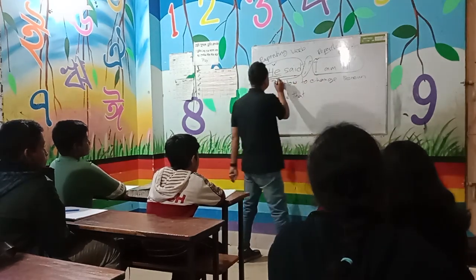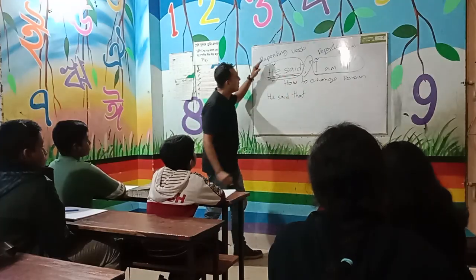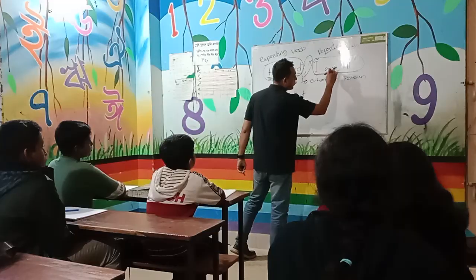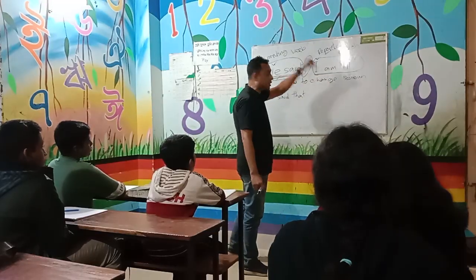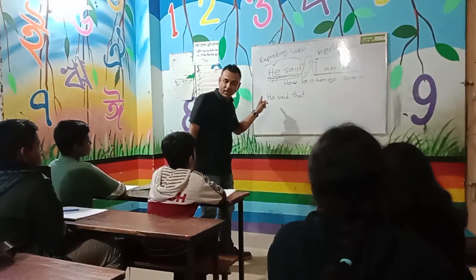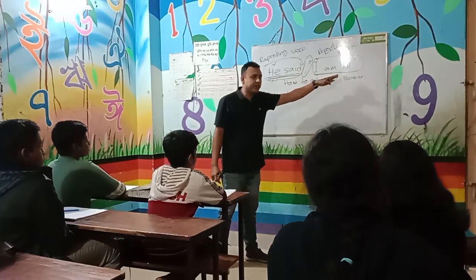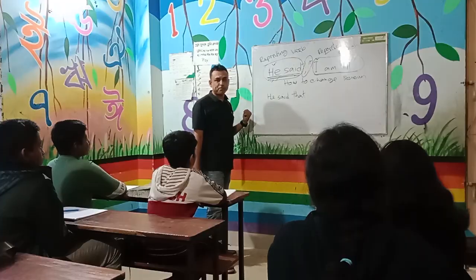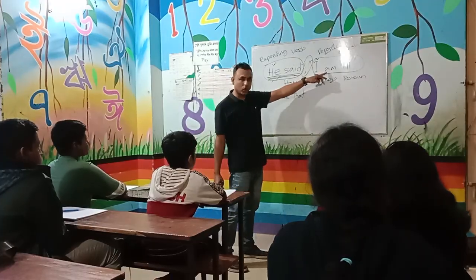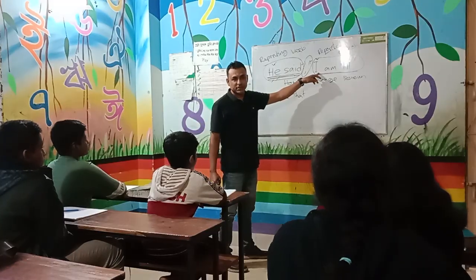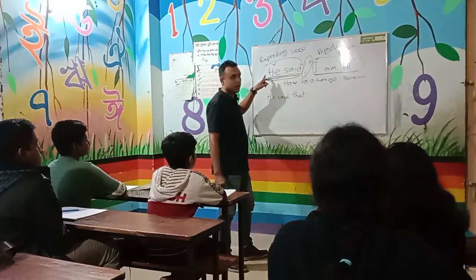Okay. So the repeating verb is in the past form. So definitely we have to change the tense of repeated speech to corresponding past. Like present indefinite, corresponding past means past indefinite. Now the subject is first person, so it will change.